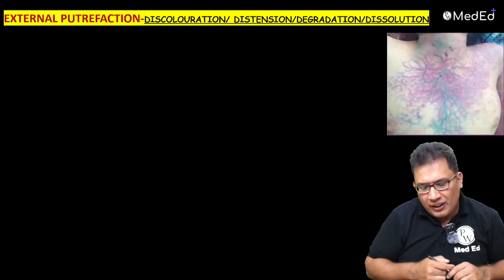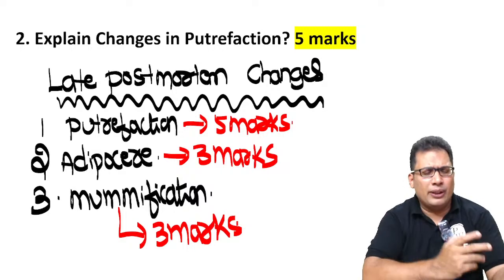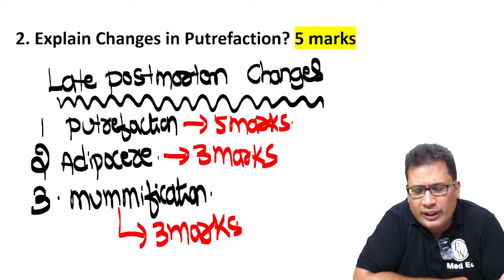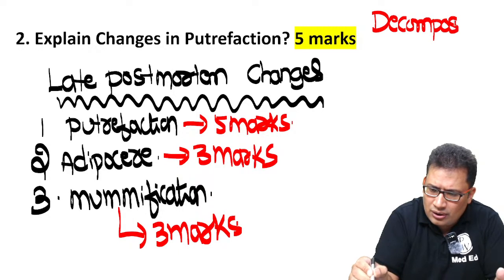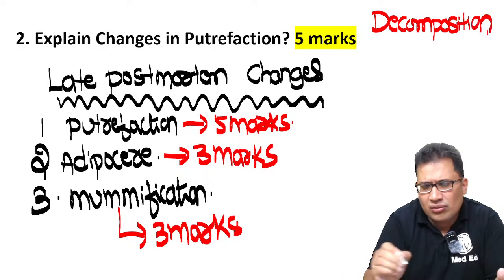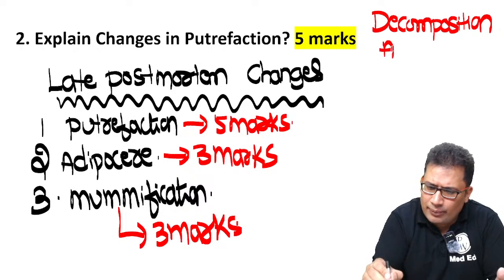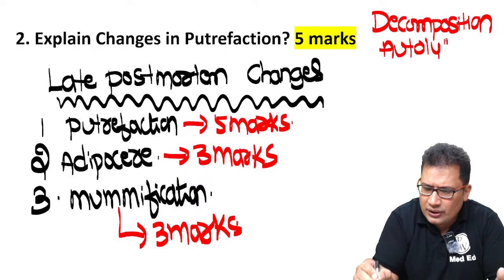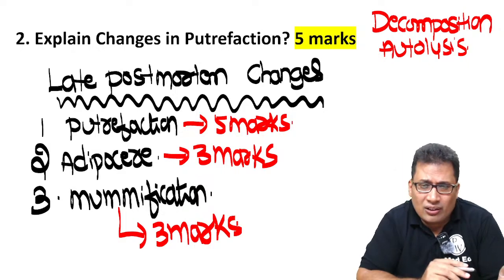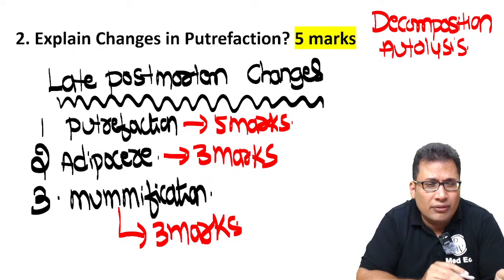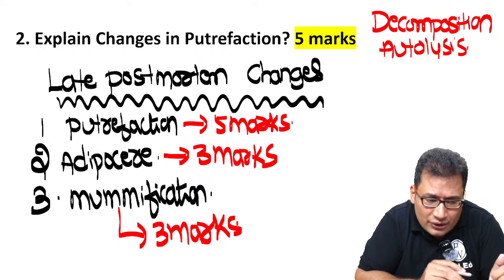So putrefaction means decomposition. Dissolution, autolysis, disintegration of dead body. There are many names; all these are common names given to putrefaction, which is the most common late postmortem change.